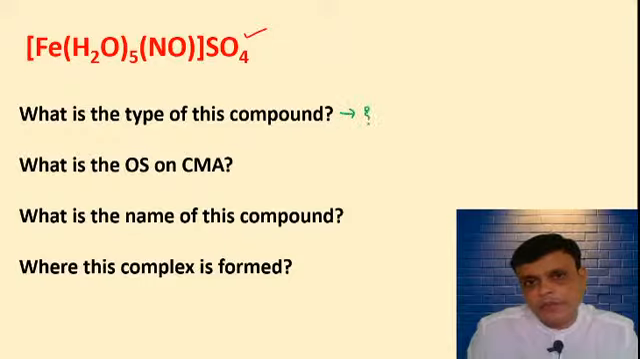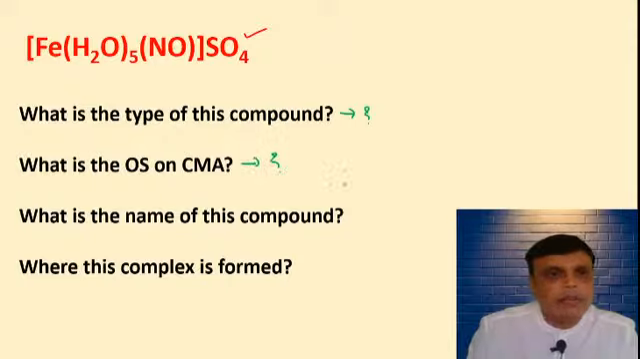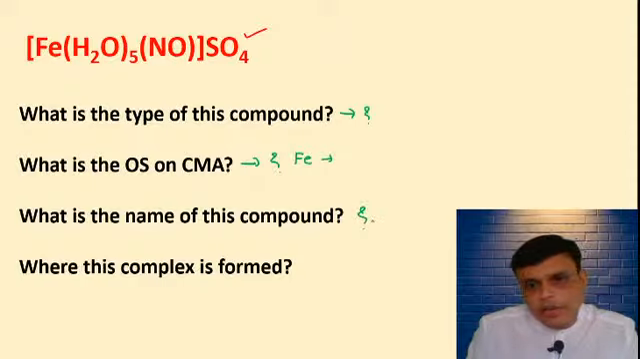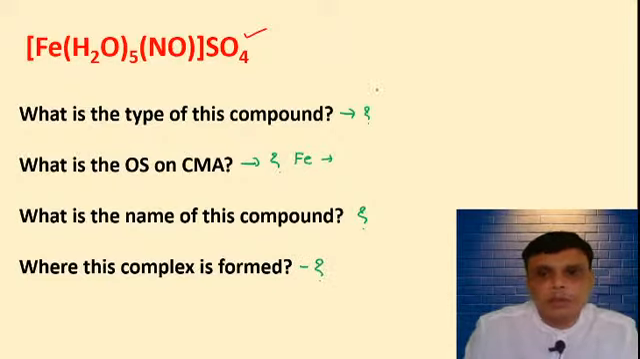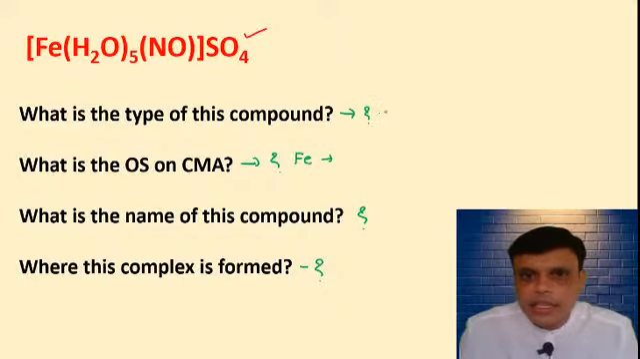First you have to tell the type of this compound, then you have to tell the oxidation state on CMA, that is iron Fe. Then what is the name of this compound that you have to write, which is obviously the IUPAC name, and where this complex is formed. So first of all, tell me what is the type of this compound? It is a cationic compound.